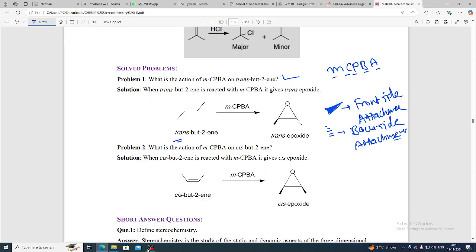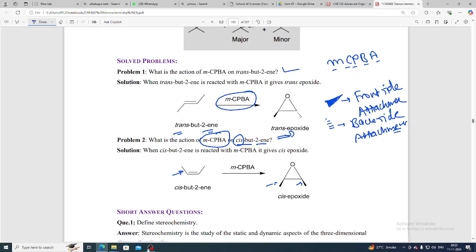So see here, trans-butene with metachloroperbenzoic acid gives trans epoxide. What is the action of metachloroperbenzoic acid on cis-butene? Here cis is given, so it is the same side, and here we get both attachments from the front side. Both attachments will be on the front side.